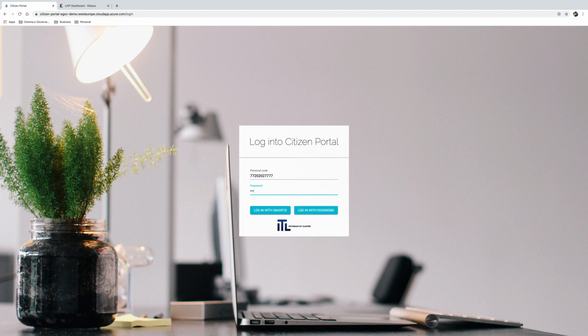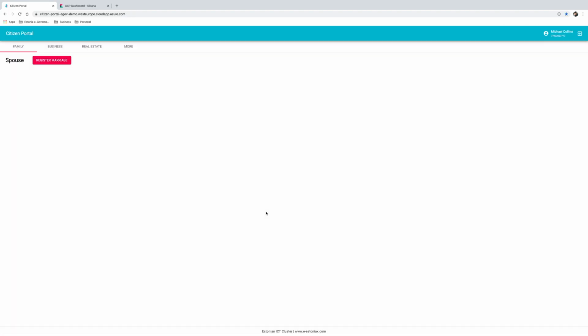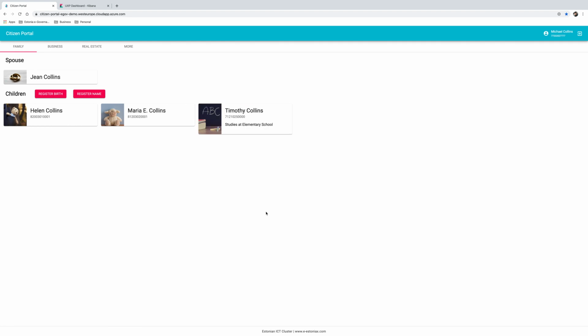He or she enters their personal ID number and password, and once they press Login using Smart ID, a verification code is sent to their mobile phone. And once they verify their identity with the PIN number, they are logged in. The same login procedure is used to access any public sector service in Estonia. As we can see, Michael Collins is now logged into the system.